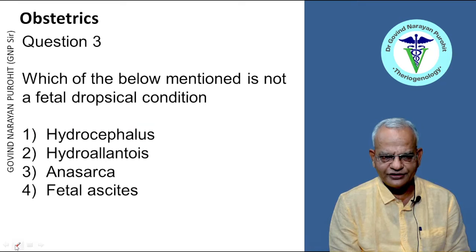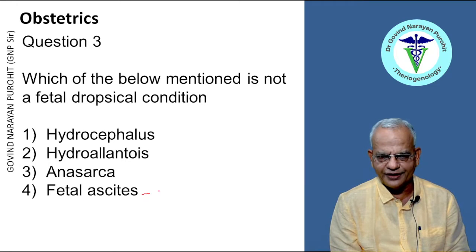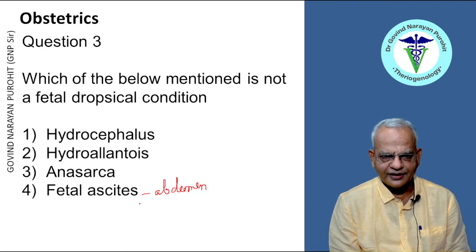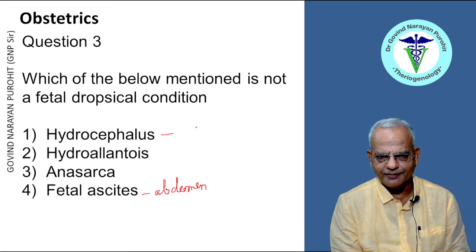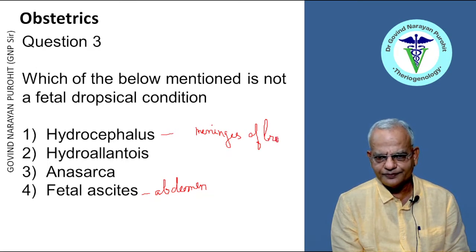Which of the below mentioned is not a fetal dropsical condition? Fetal ascites is accumulation of fluid in the abdomen of the fetus, so it is a fetal dropsical condition. Hydrocephalus is the accumulation of fluid in the meninges of the brain of the fetus, so again it is a fetal dropsical condition.